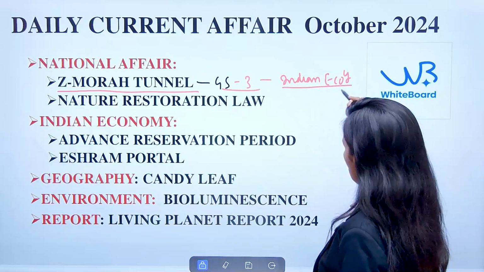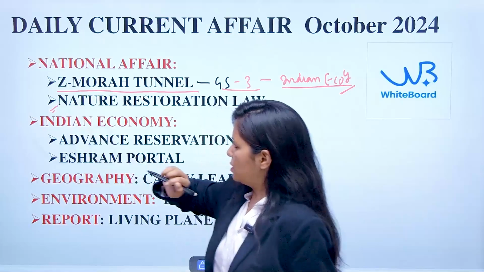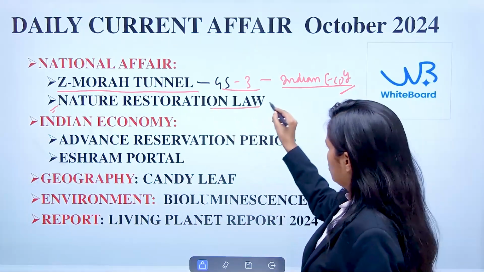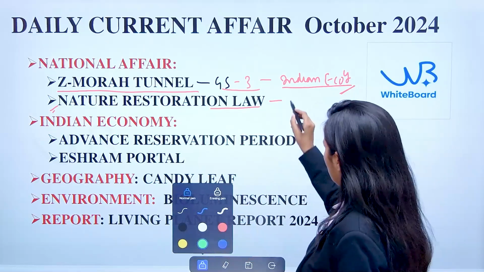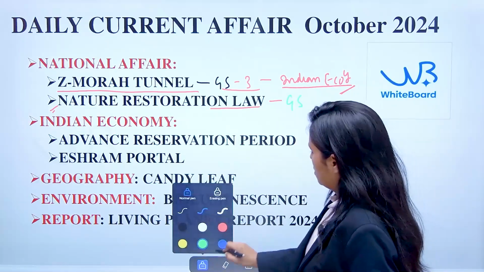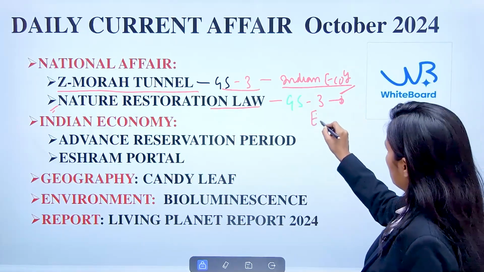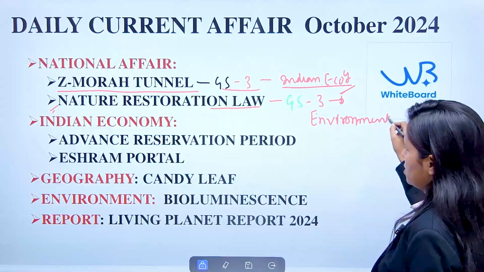economy topic. Now the second topic that we will be discussing is the Nature Restoration Law, which is also related to GS paper 3, but the environment and ecology section.